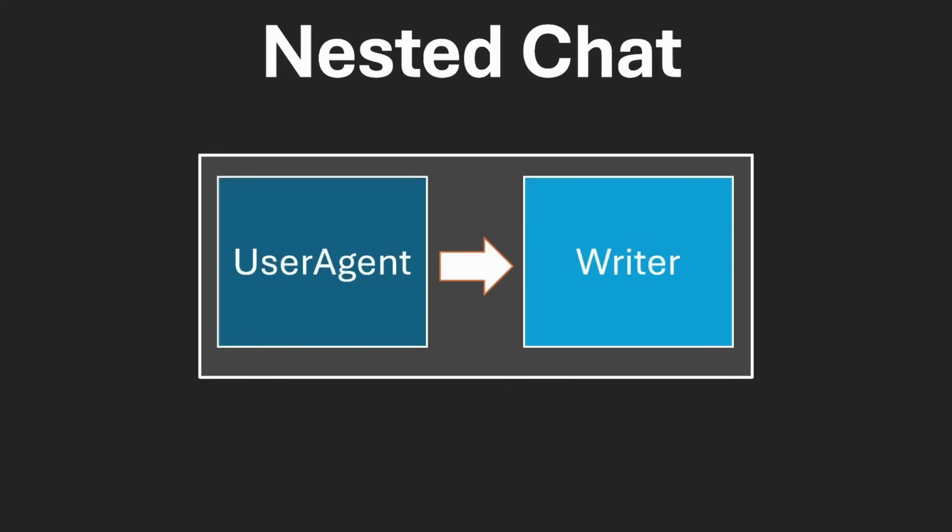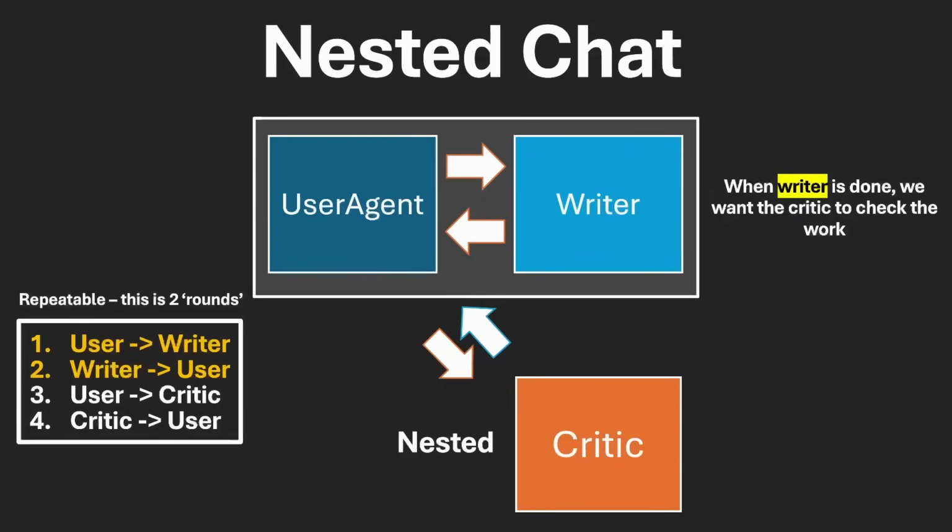Normal chat. But now we have a trigger on the writer, meaning when the writer is done, we can start a new nested chat. So for this example, we have one nested agent, that's the critic agent. When the user talks to the writer, it will send a response back to the user agent. Now that we have in our code a trigger for the writer to start a nested chat, the user will then take what the writer wrote, send that to the critic, and then the critic will respond back to the user agent. And then we can keep this repeatable loop going until we are good with the overall result.